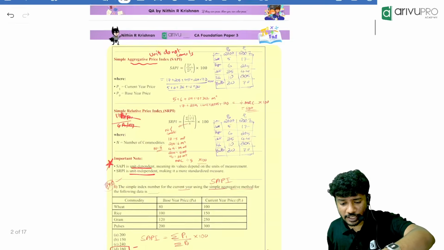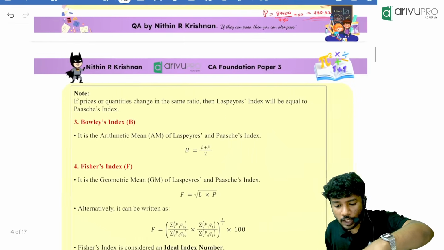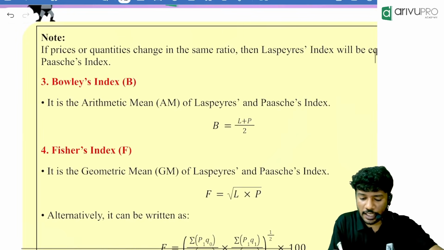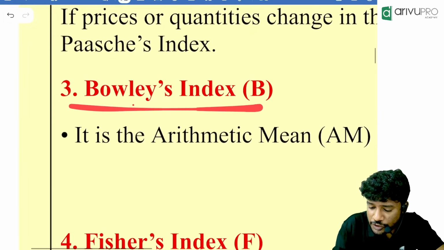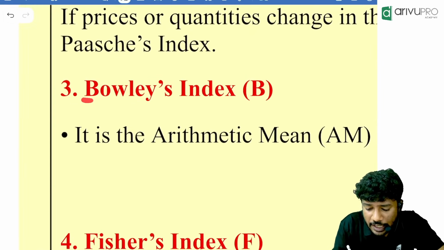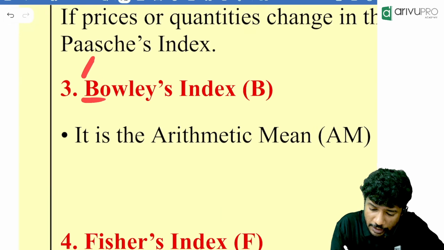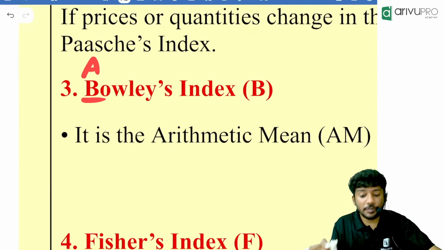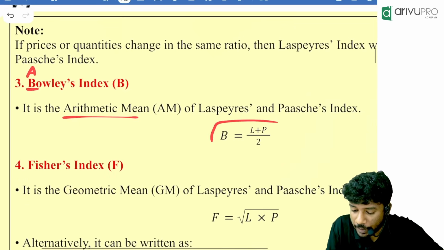Can I take you to the next one? Next one is called Bowley's index number. Bowley's index number B. Now people, one shortcut I'll teach you to remember this. What is the letter before B? A. So Bowley's index number is nothing but the arithmetic mean of Laspeyres and Paasche.